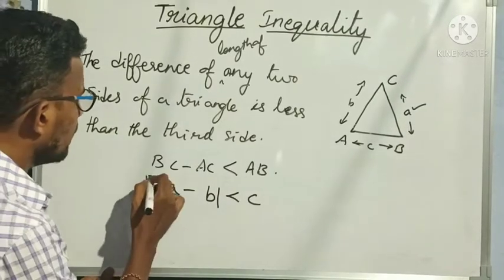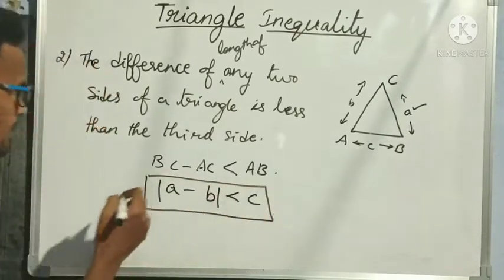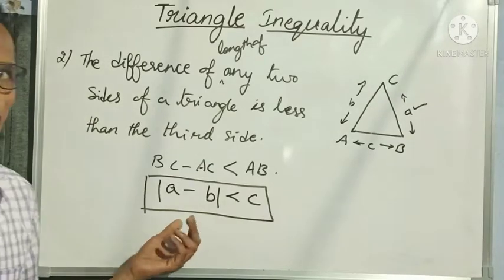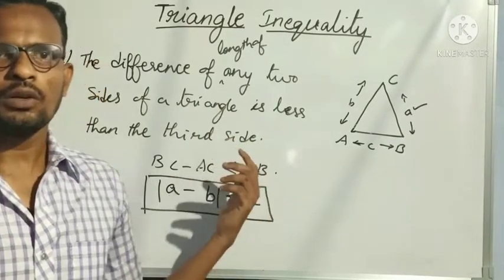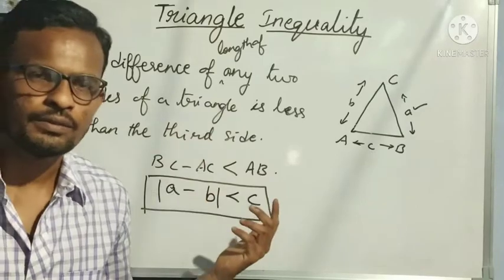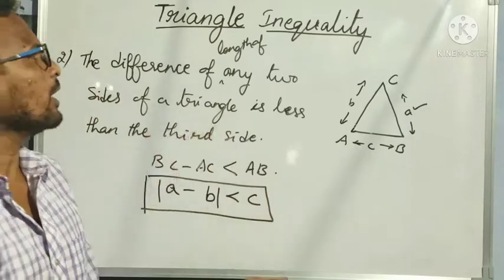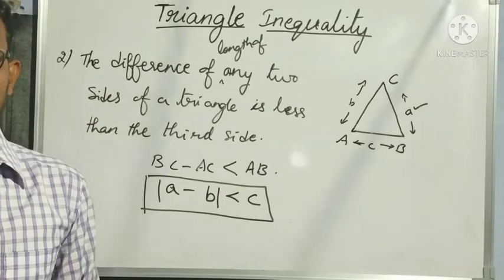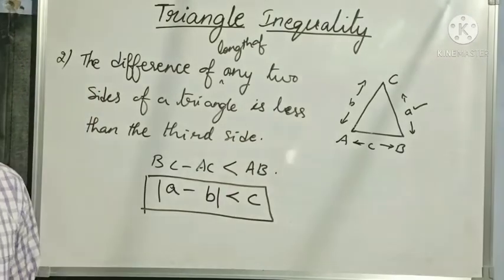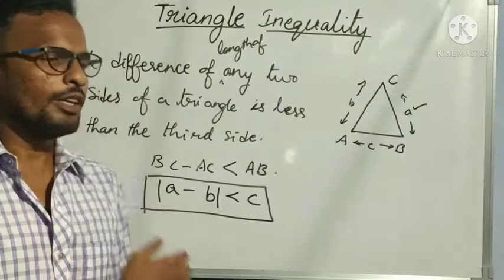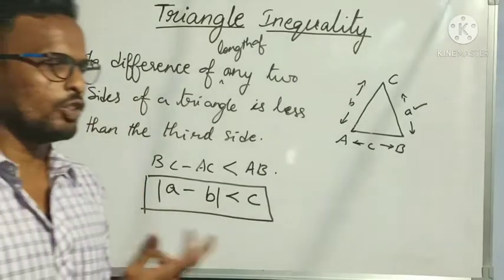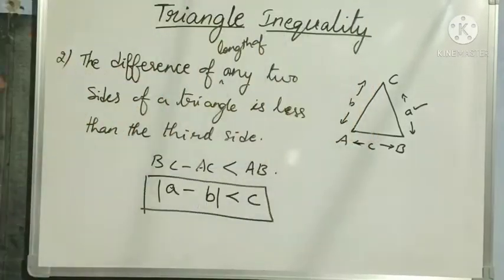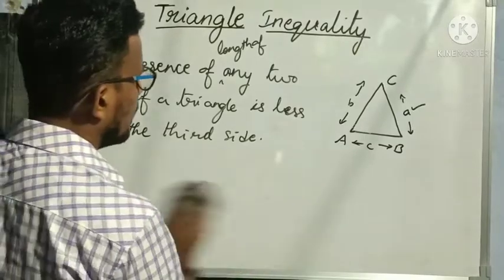Modulus means minus will be converted into plus. This is the second important property related to length of sides of a triangle, and it is also very important in proving the triangle inequality of complex numbers. Before going to the triangle inequality, we need to see some geometrical explanation. So let us see the geometrical explanation now.